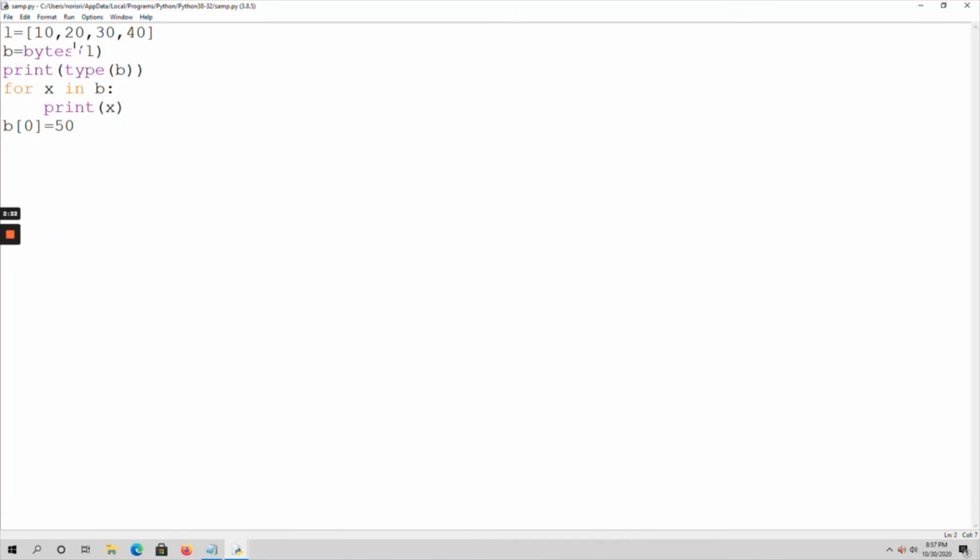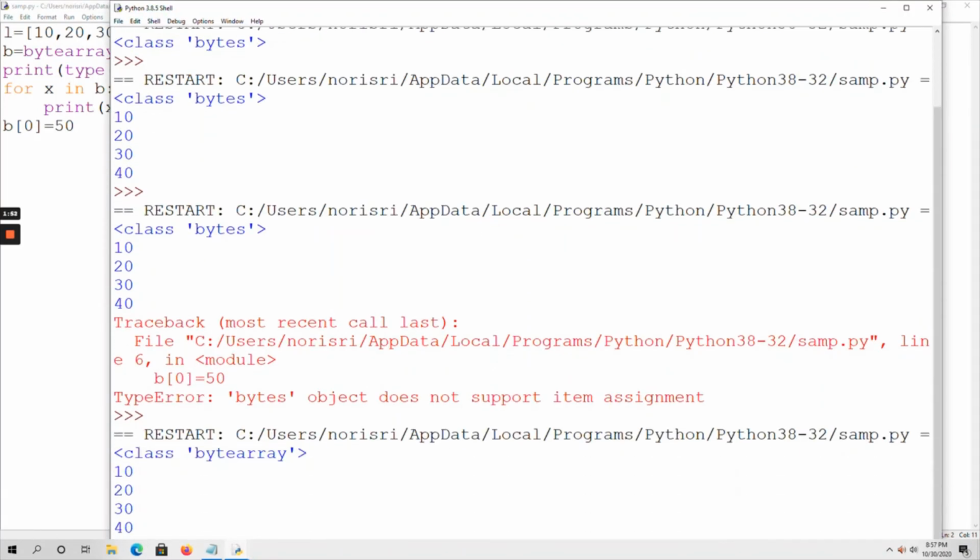Now let me show the execution of byte array. Here I am taking the list elements and I have created a byte array object by using this statement. Byte array is a predefined function, so you have to pass the list of contents as an argument. If you print the type of B, let me run this code. See, it is a byte array data type, right? Again I am printing the contents: 10, 20, 30, 40.